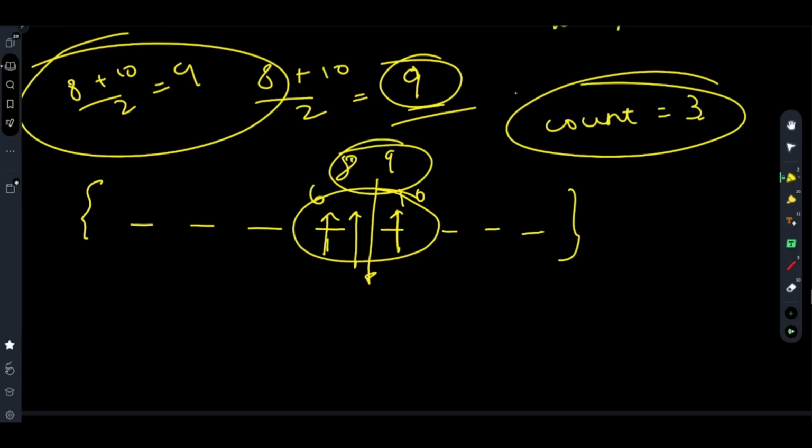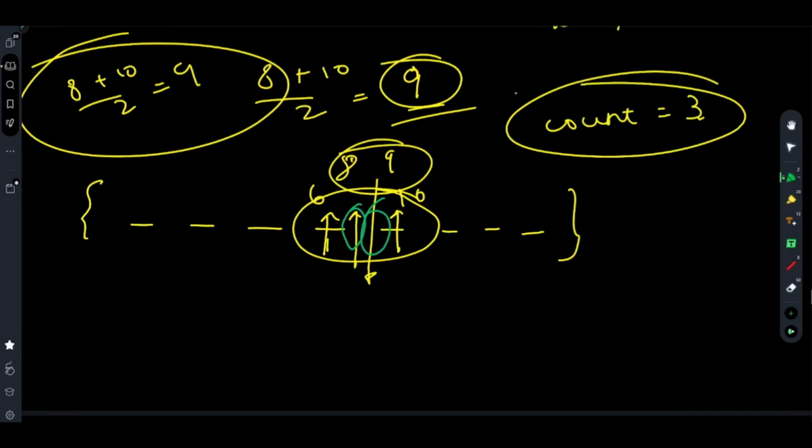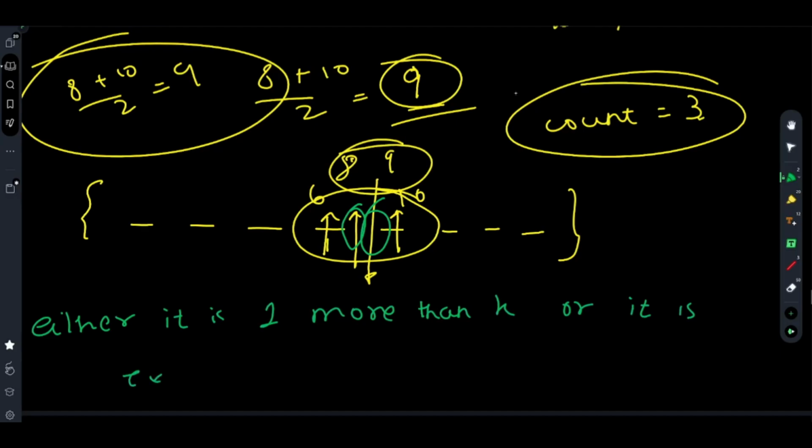You see very carefully that whenever the updated median will lie in this region, as well as the current median will lie in this region, you will observe that the value of count is always 1 more than k, or it is exactly equal to k. By dry running this many times, if you carefully dry run this many times, you will observe this pattern. Either it is 1 more than k or it is exactly equal to k.